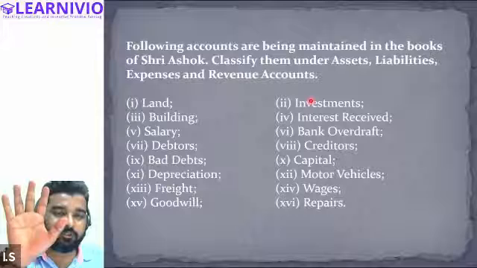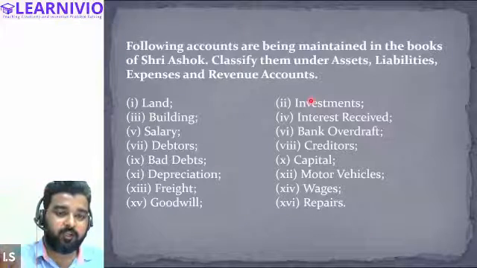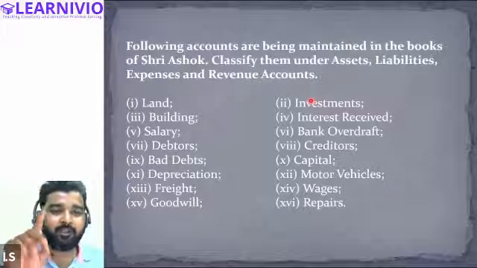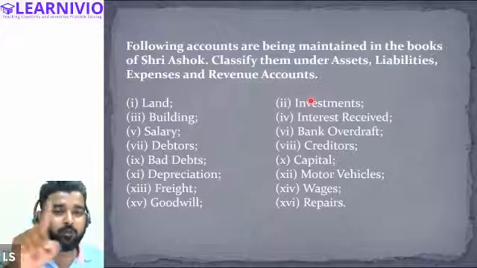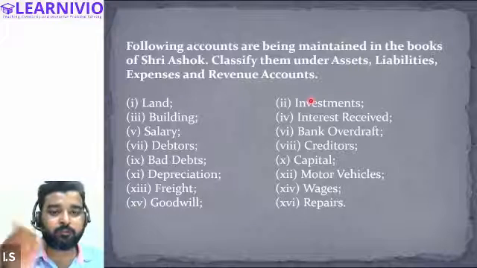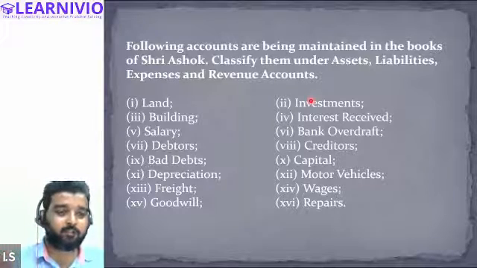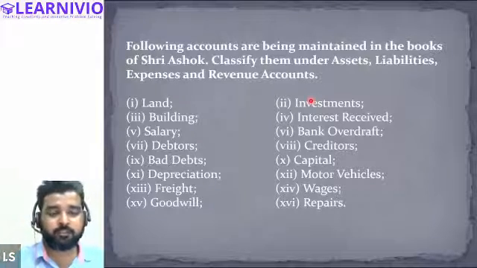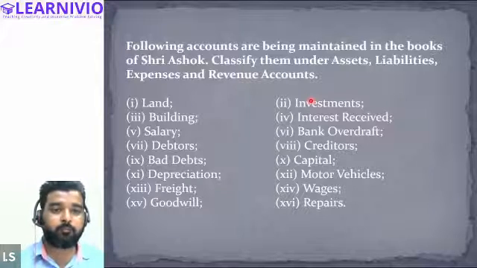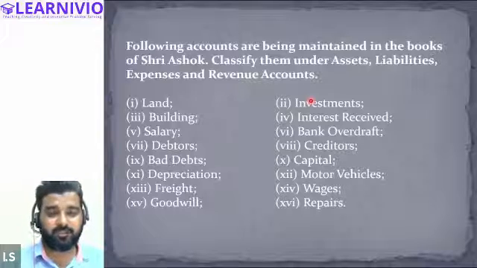Out of this 5,000, Mazin has repaid 4,000, but he is not paying me 1,000. He is denying to pay 1,000 because he is not agreeing to give me rupees 1,000. It will be known as bad debt because Mazin is not giving me 1,000. So it will be treated as bad debt. Basically, bad debt is a kind of loss. It is a kind of expense.